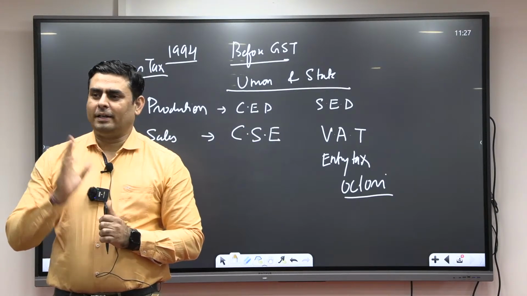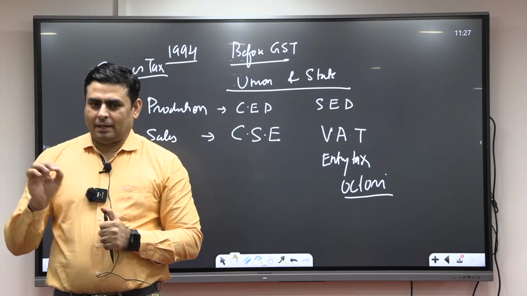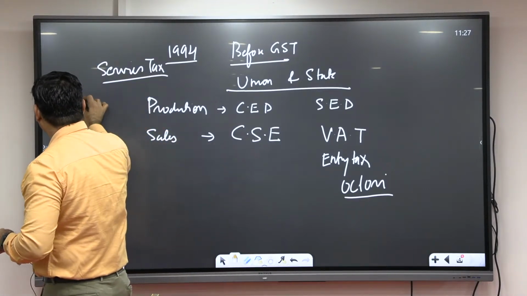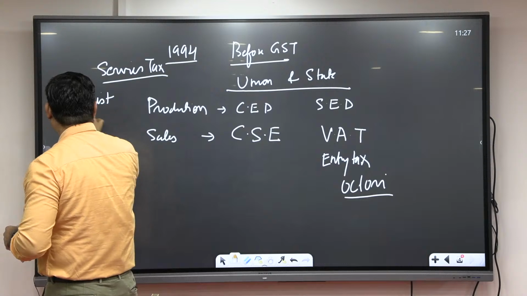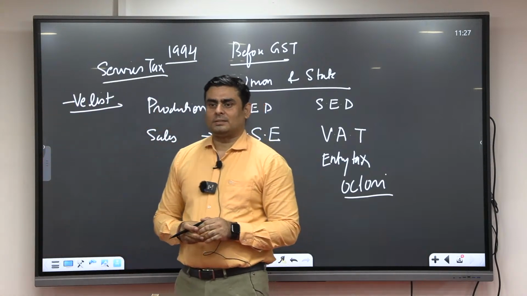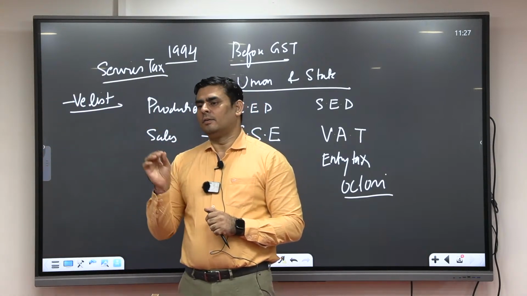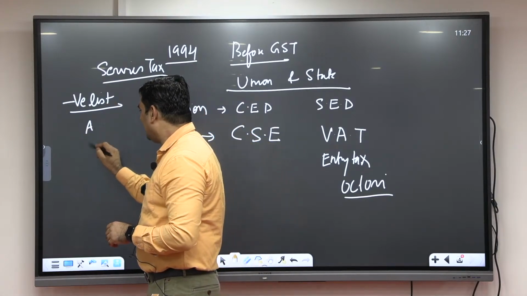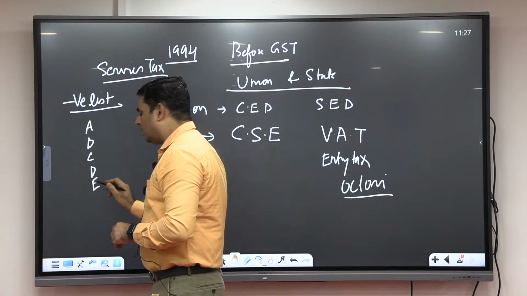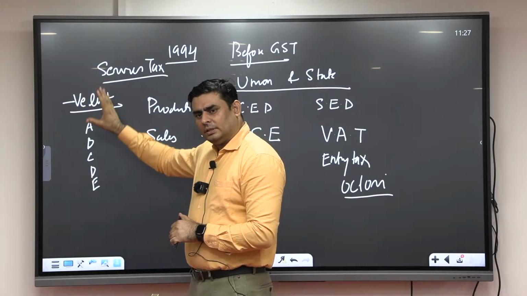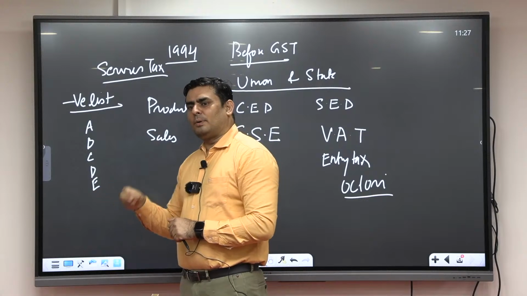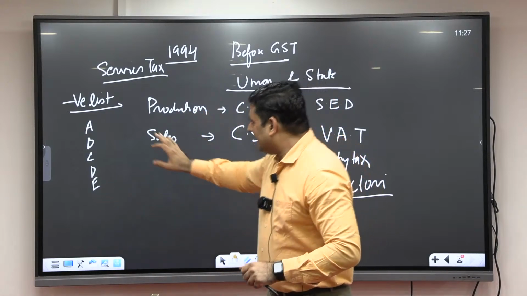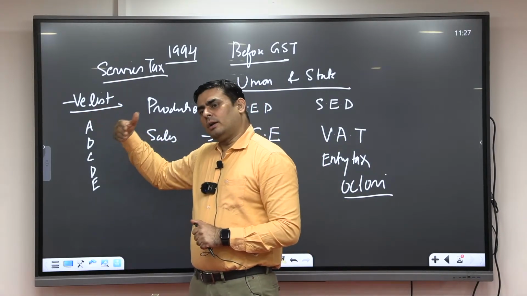Service tax. Finally, in 1999, the government came with a revolutionary idea. The government said that we are introducing what? Negative list in what? Service tax. So people ask you, what is negative list here? So the government said very easy, very simple. On these goods, for example, A, B, C, D, E. Fine. Except these things, service tax will be automatically applicable on what? Everything. Except these things, tax will be applicable on the rest of the things.